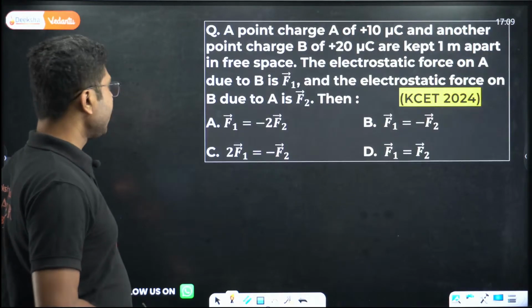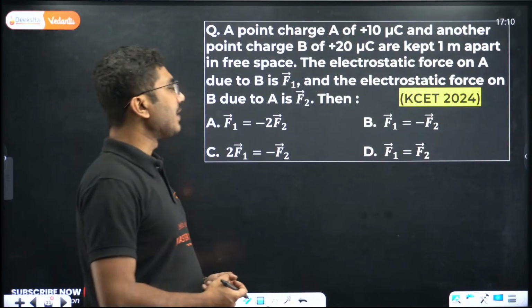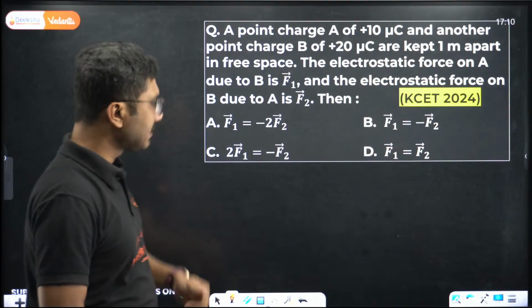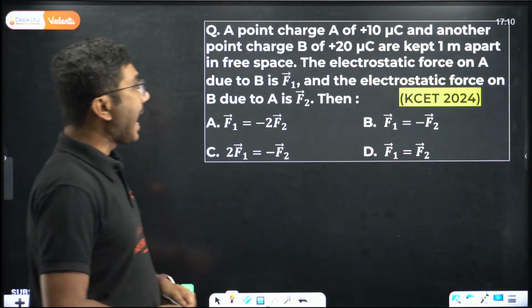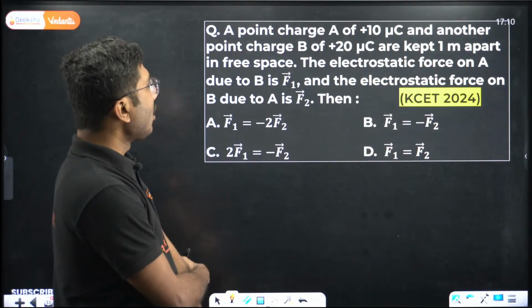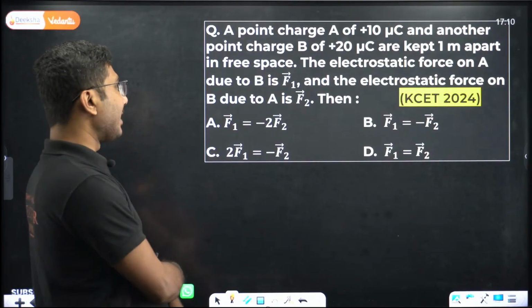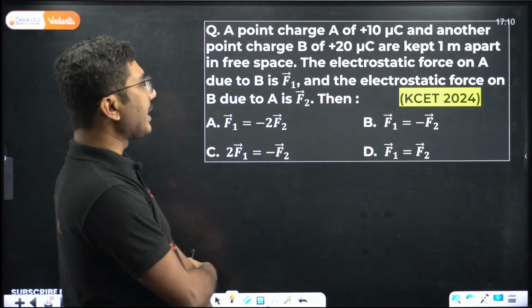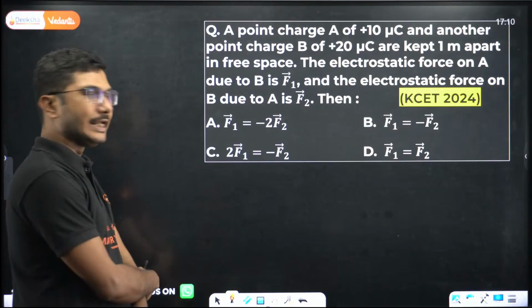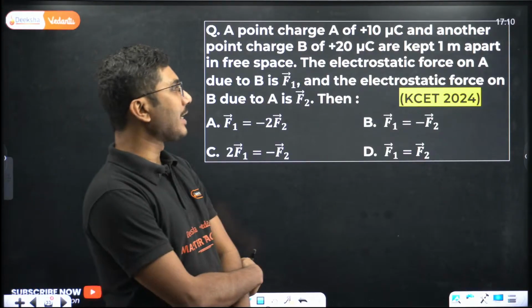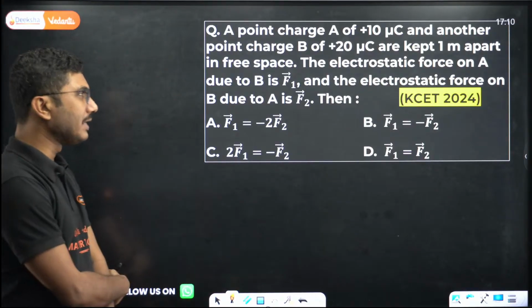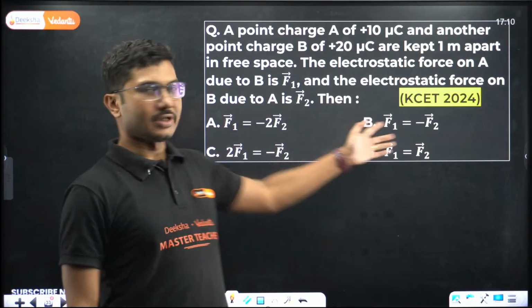Now next question, a point charge A of plus 10 microcoulomb and another point charge B of plus 20 microcoulomb are kept 1 meter apart in free space. Electrostatic force on A due to B is F1 and electrostatic force on B due to A is F2. Then what is the relation?